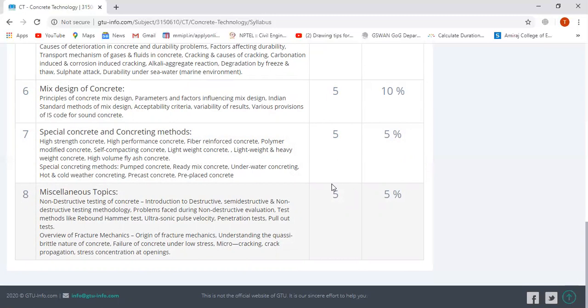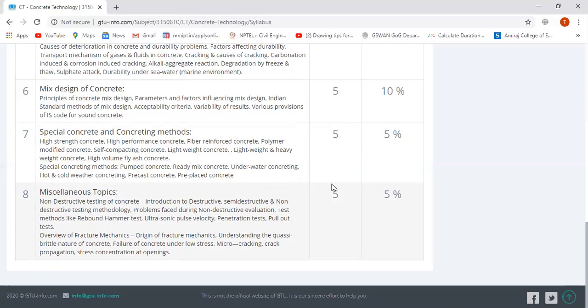Special concreting methods include pumped concrete, ready mix concrete, underwater concreting, hot and cold weather concreting, precast concrete, and pre-placed concrete. Also, we have some other specific concretes by practical trial and error method, so we can make our own concrete by using particular Indian Standard criteria.